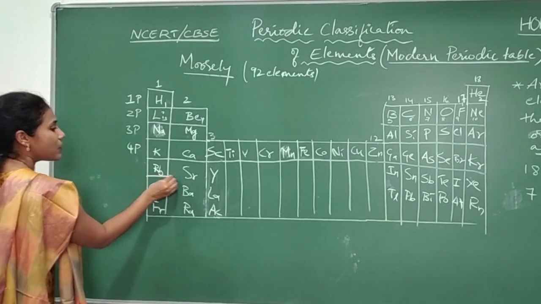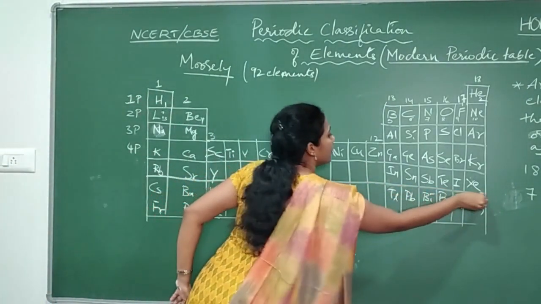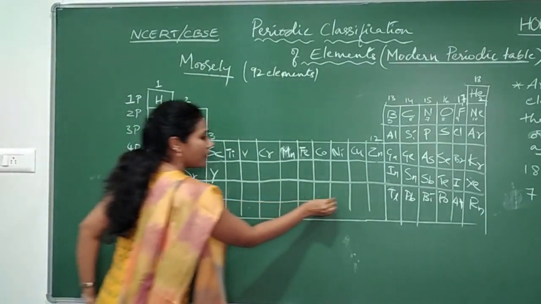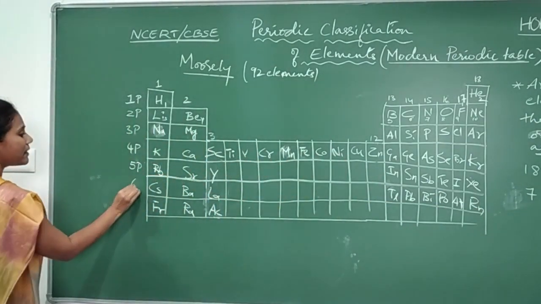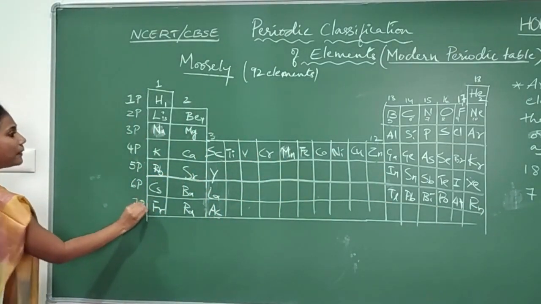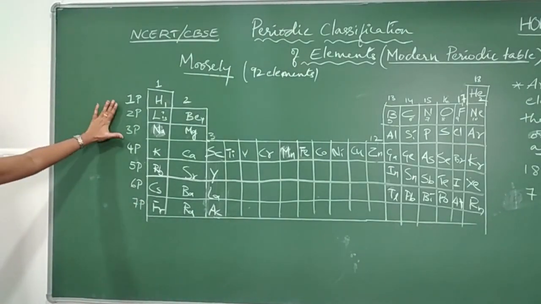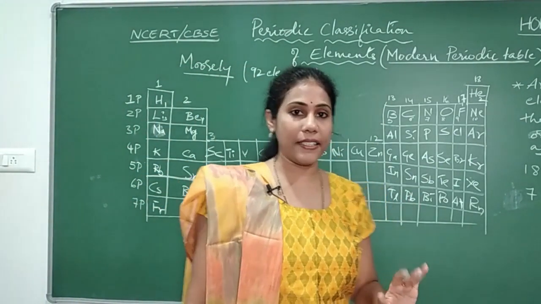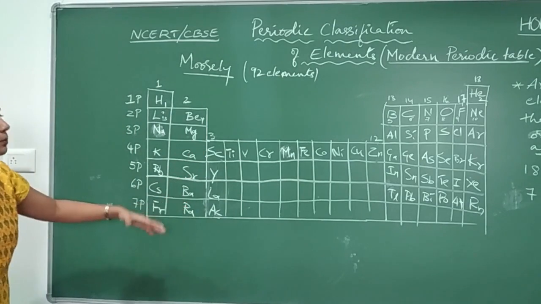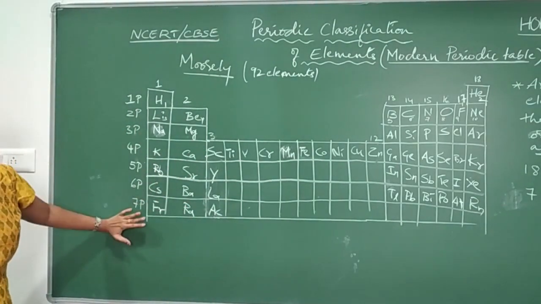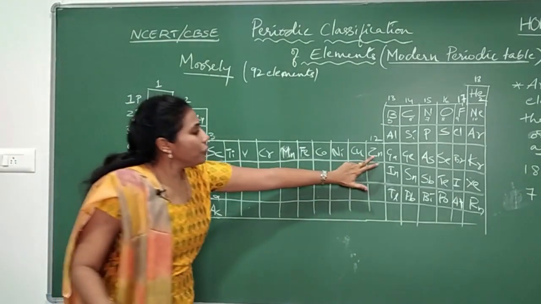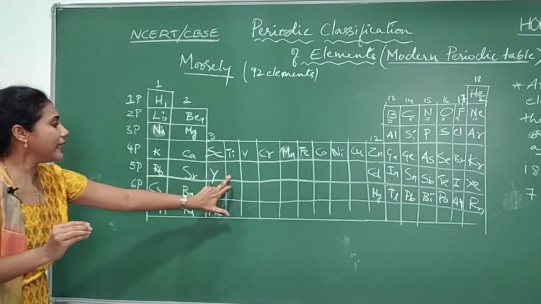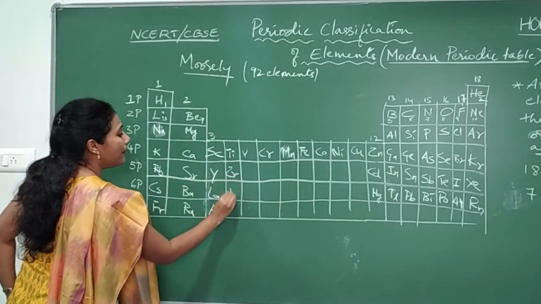And coming to this one, this is our fifth period elements, and this is our sixth period elements, and this is the seventh period elements. Try to remember these many elements, that is necessary for your 10th standard. And let me talk about more details about the periods and groups. Here zinc, cadmium and mercury come, and here below titanium you will have zirconium, and here